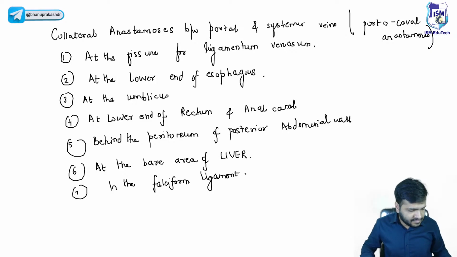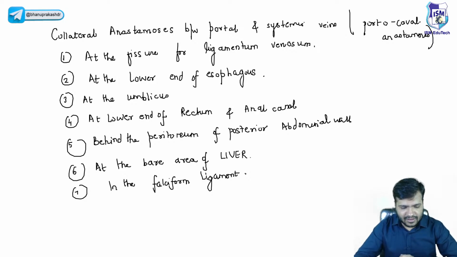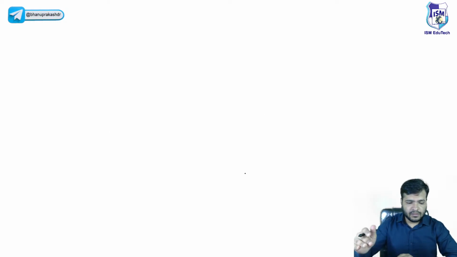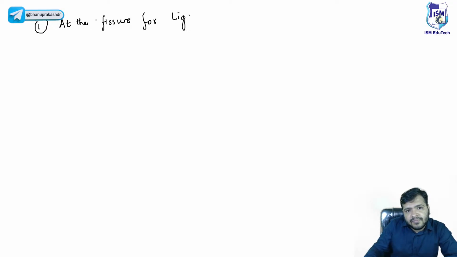Now, let us discuss one by one with the diagram and the content. The very first one that we are going to discuss over here is at the fissure for ligamentum venosum. Now, let us understand this in detail.